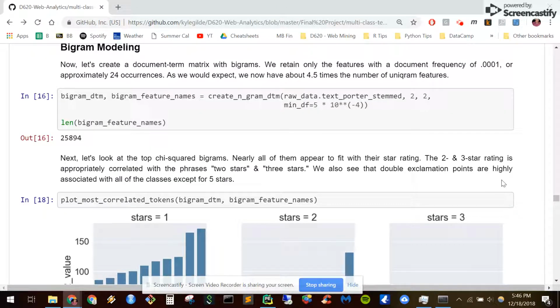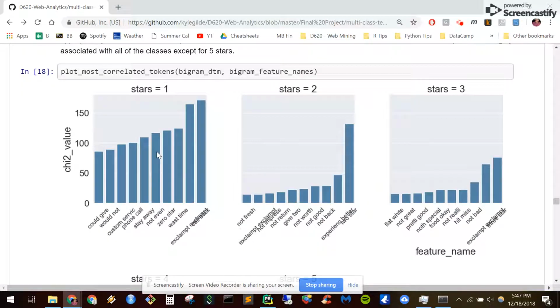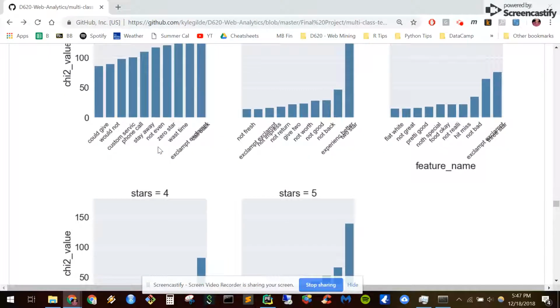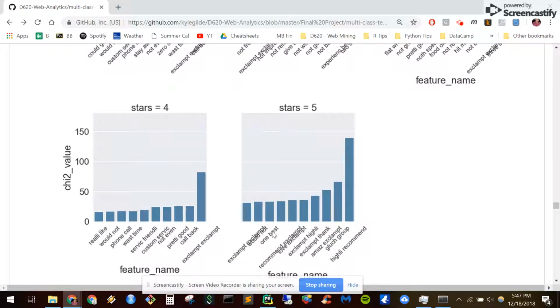Now, let's see how our models fit if we switch to using bigram matrices. We basically used scikit-learn's TF-IDF vectorizer class in order to create a matrix where each of the features is a bigram, 2 words. And so we created one that has nearly 5 times as many features, 25,000. Let's look at the top bigrams per class, and we see that they all make sense for the most part.